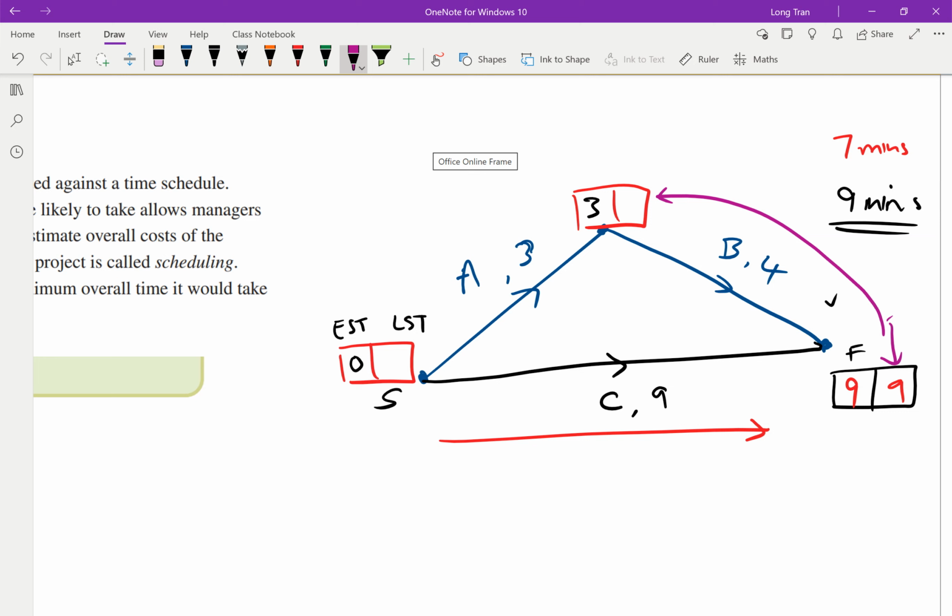So 5, you think about it, I can start at 3. There's nothing wrong with starting at 3. So 3 plus 4 gives me 7. That's okay, I just finish early. Or I can wait until 5, and if I do my work at 5, I still finish at 9. So I've got a float time here. 3 to 5 is what we call a float time. Then there's a bit of room to wiggle. It means that I don't have to start.